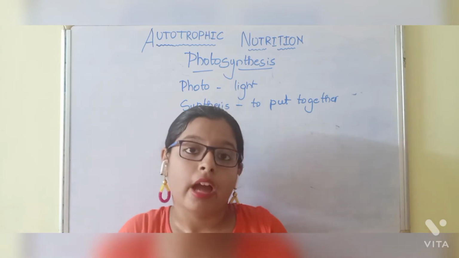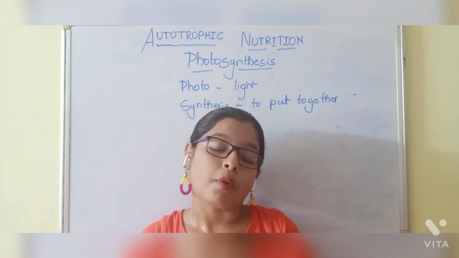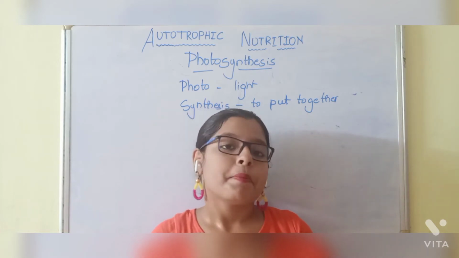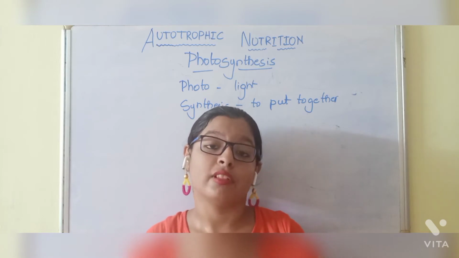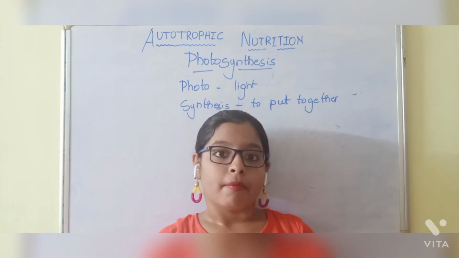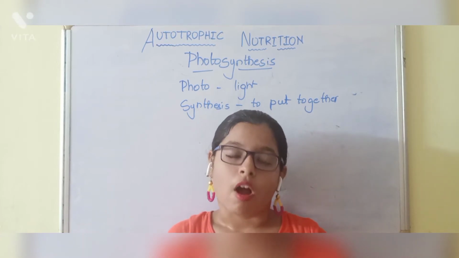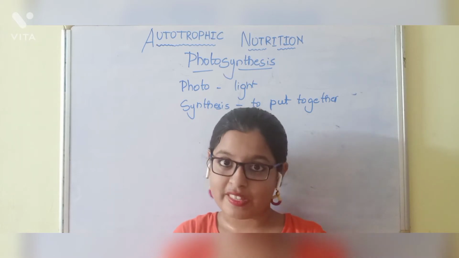We have learned photosynthesis from our lower grades. Photosynthesis is the process in which an organism prepares its own food using carbon dioxide and water in the presence of chlorophyll and sunlight, producing sugar and oxygen, and that is known as photosynthesis.